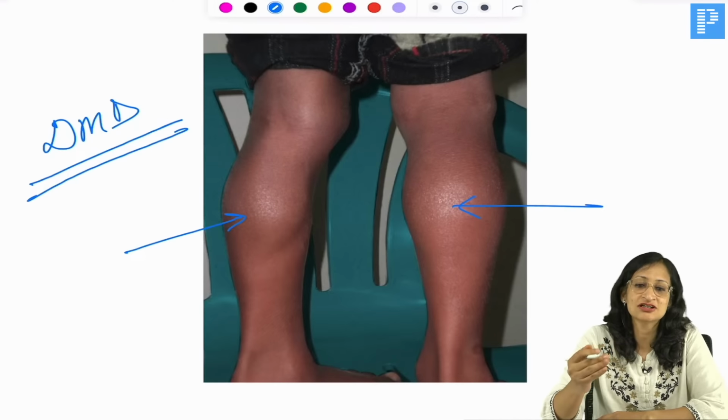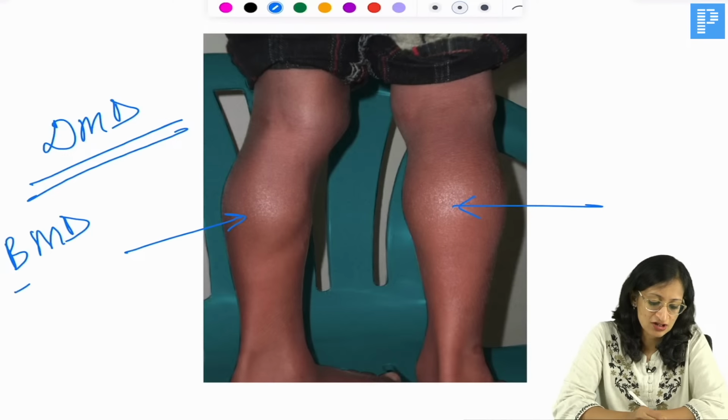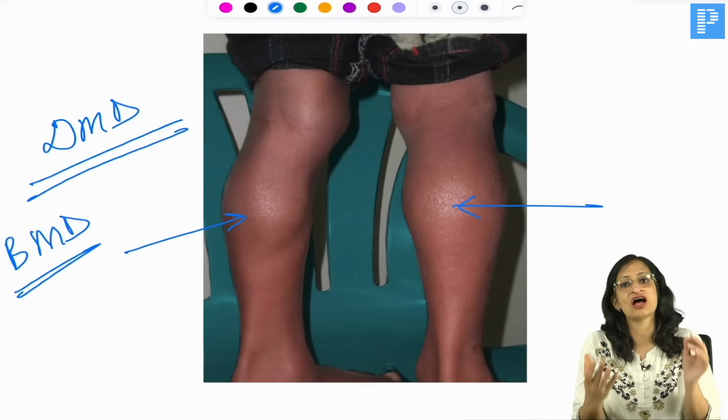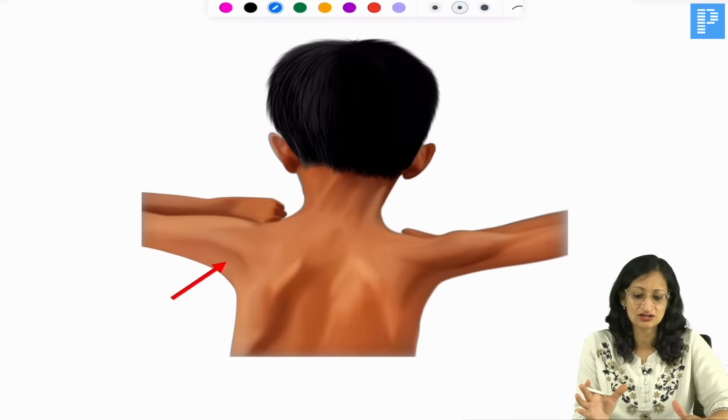And if the child is presenting at a later age, if it is a less severe form of disease, then it will be Becker muscular dystrophy. So you see the pseudo hypertrophy of the calf muscles, the dystrophin gene is involved, one of the largest genes, right? So usually there is deletion and a lot of mutations can be possible. It is a big gene.